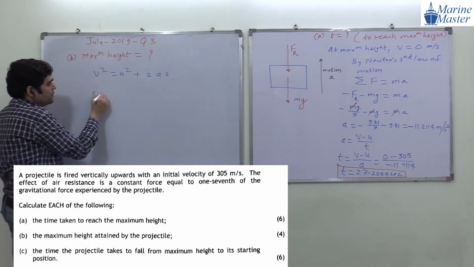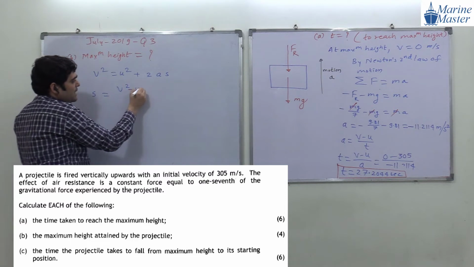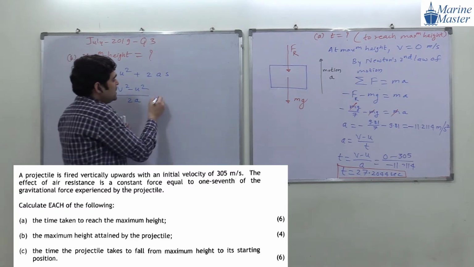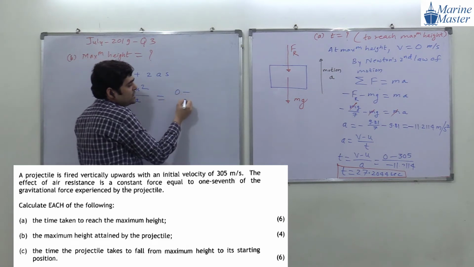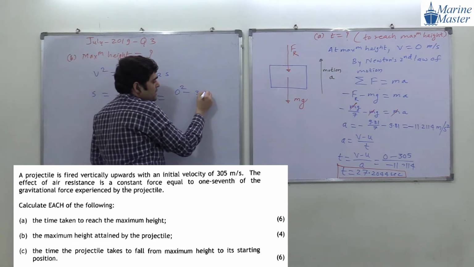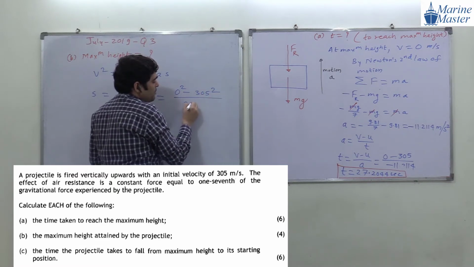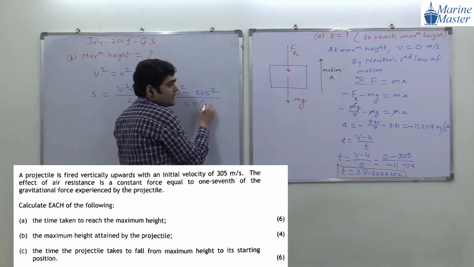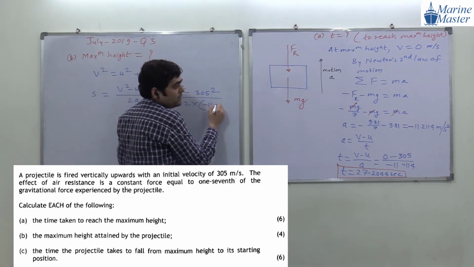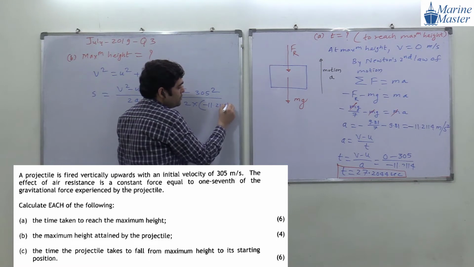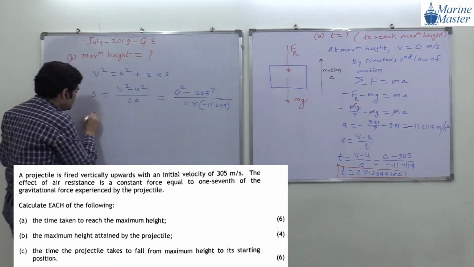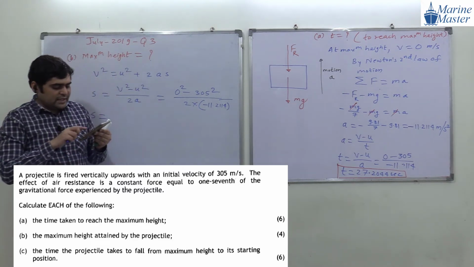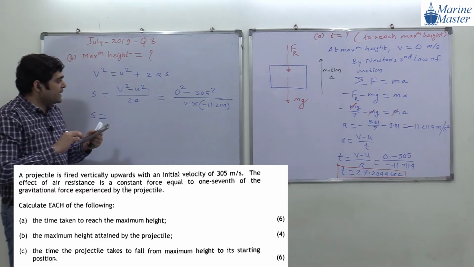So here s will be equal to (v square minus u square) upon 2a. The final velocity is 0, the initial velocity is 305, so 0 square minus 305 square, divided by 2 into acceleration. How much did we calculate the acceleration? Minus 11.2114. Please everyone do the calculation, and whatever displacement the projectile undergoes will be our maximum height. Are you getting my point?